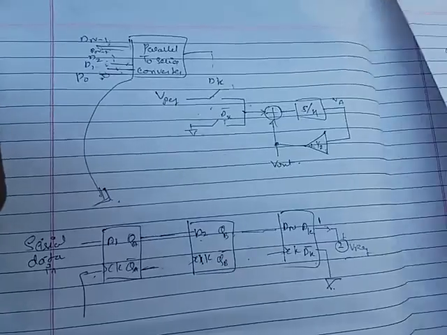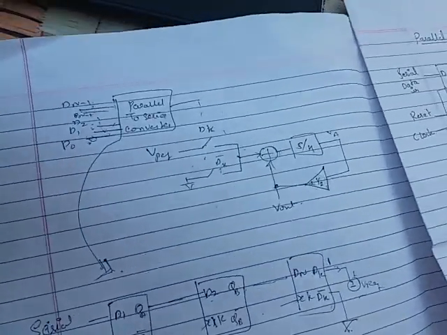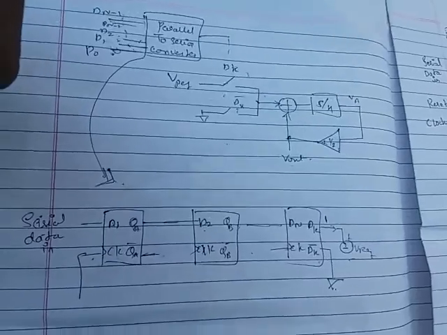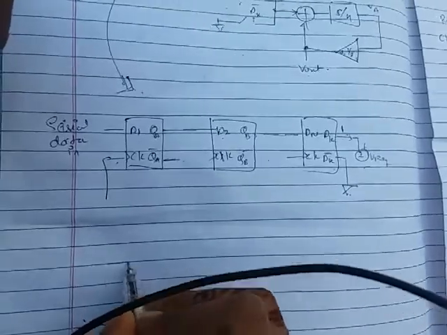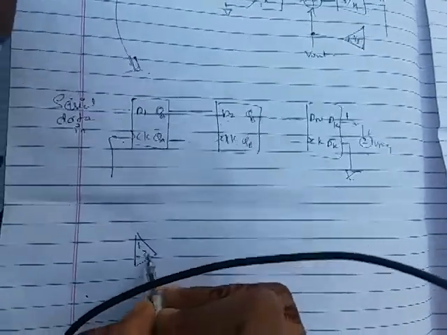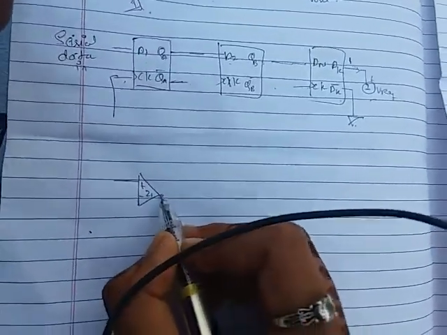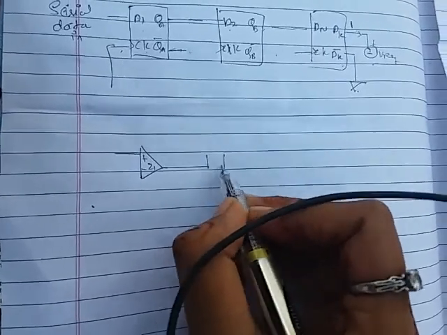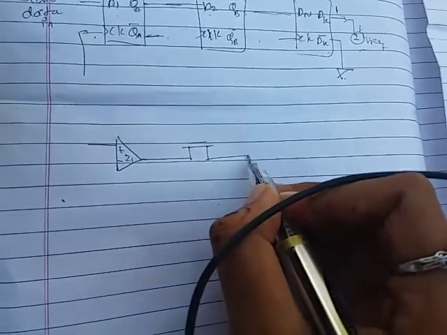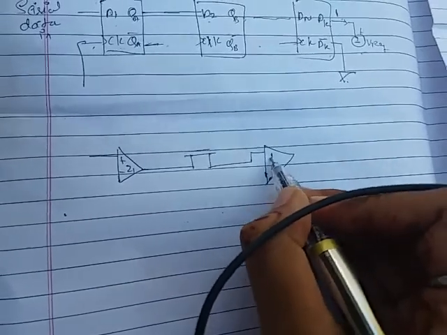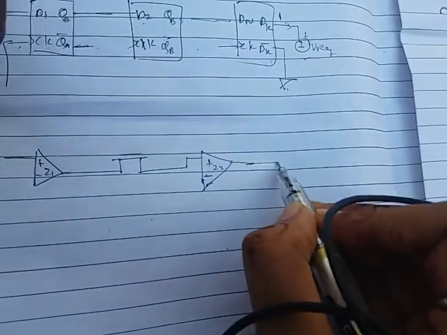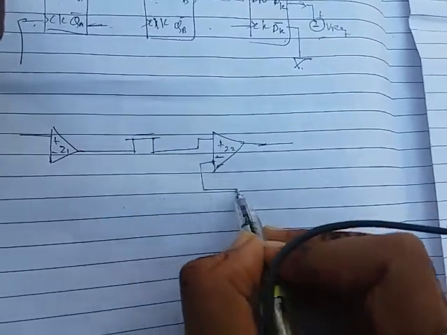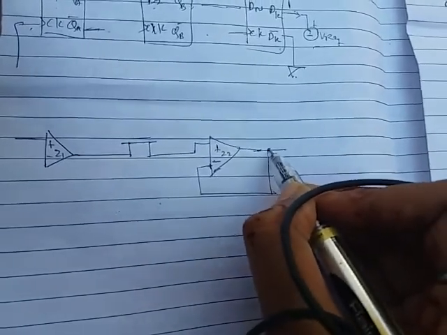Why are we using a sample and hold circuit? Because the sample and hold circuit converts the analog information to the digital form, as everyone knows. So this is one op-amp, operational amplifier. This is the MOSFET, and again one amplifier I will be connecting for conversion of this digital, and the sample and hold circuit will be like this. This is my Z2. Here we are getting the output. This is again feedback, connected to this output. So this is my 1 point.